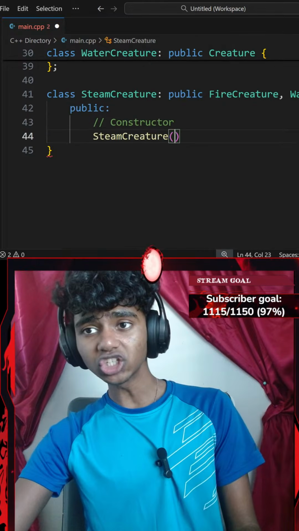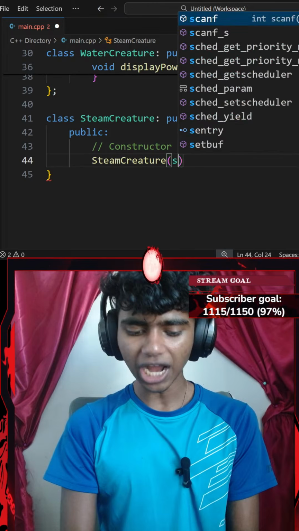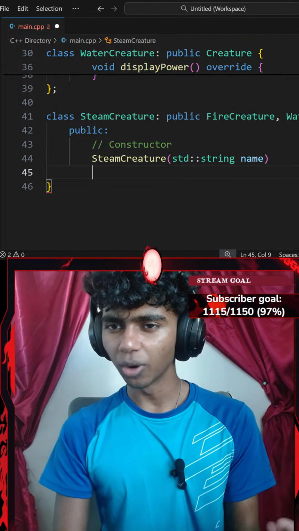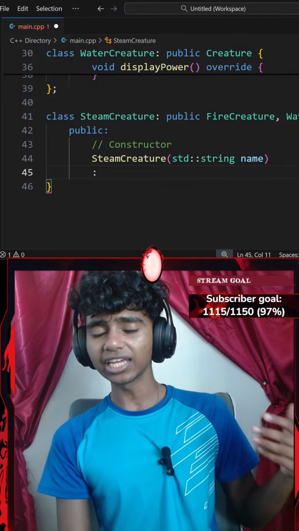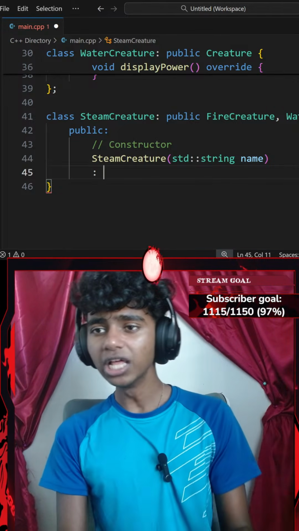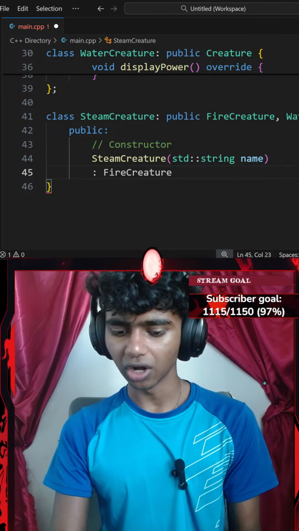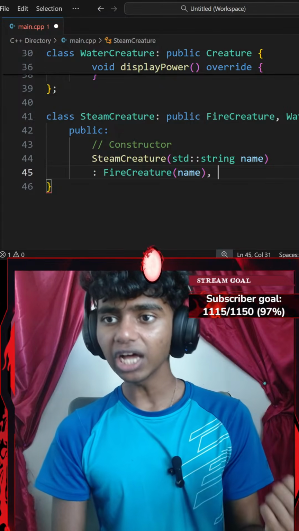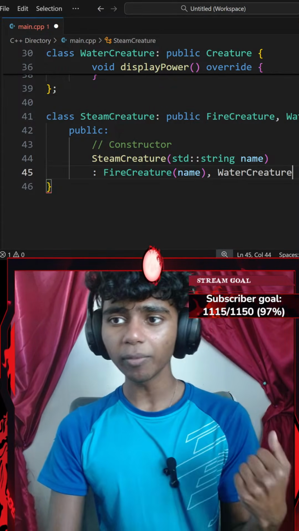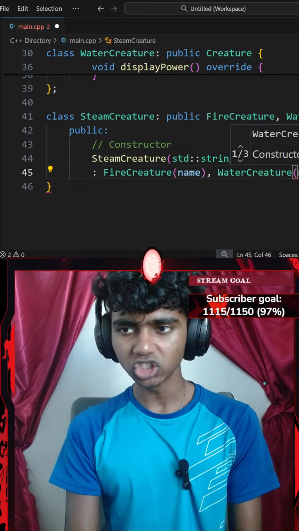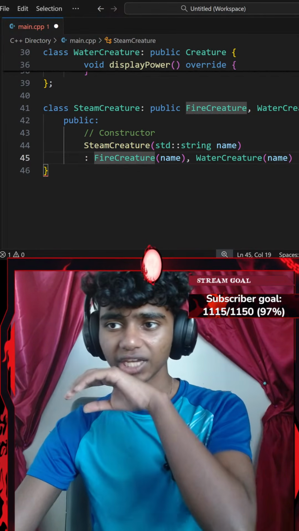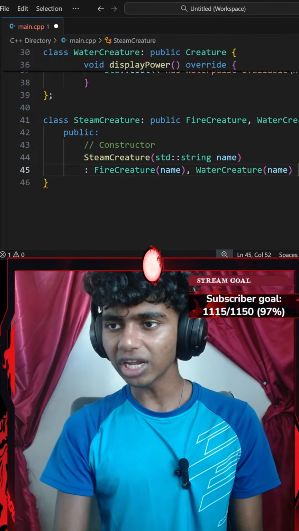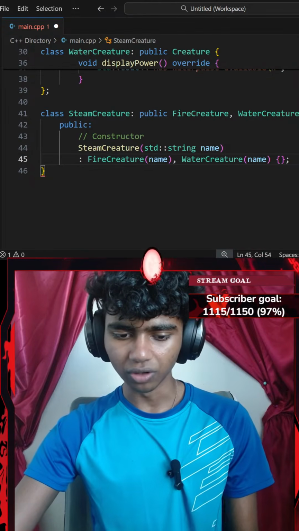Okay, my Steam Creature class is going to be consisting of one parameter, which is going to be a standard string of name. And then I'll go in a new line, add a comma, and add a constructor from the classes that I'm inheriting from. Since I'm inheriting from my fire class, I'll go ahead and call the fire creature class's constructor that requires a parameter of name. And then I'll add a comma and add a constructor for my water creature class because I am inheriting from my water creature class as well. That said, I'll add the parameter of name because that's the only parameter that the constructors take. And then I'll add a pair of curly braces ending with a semicolon.